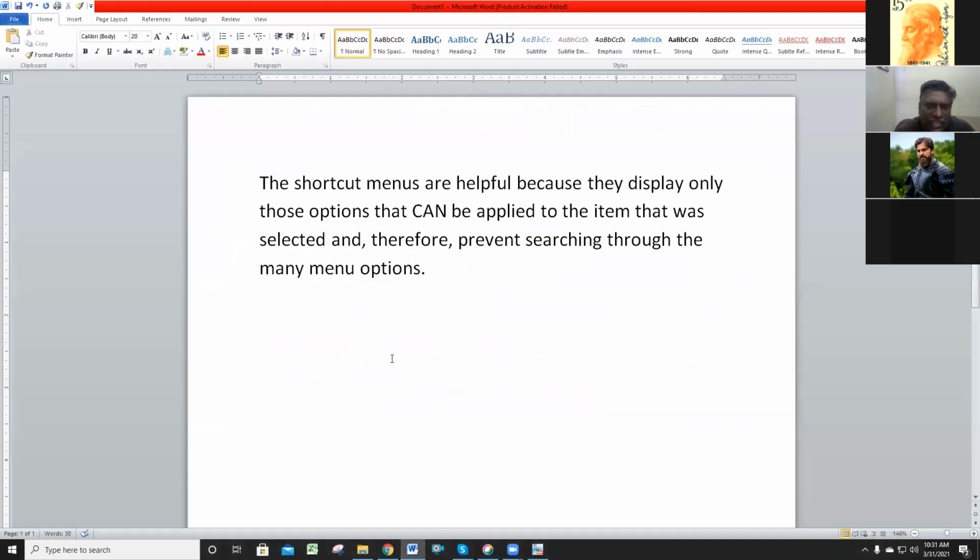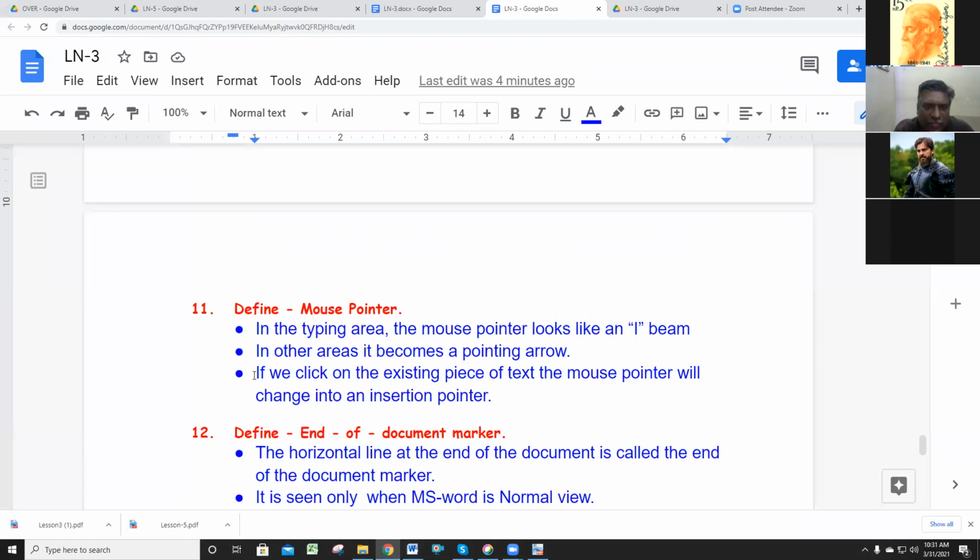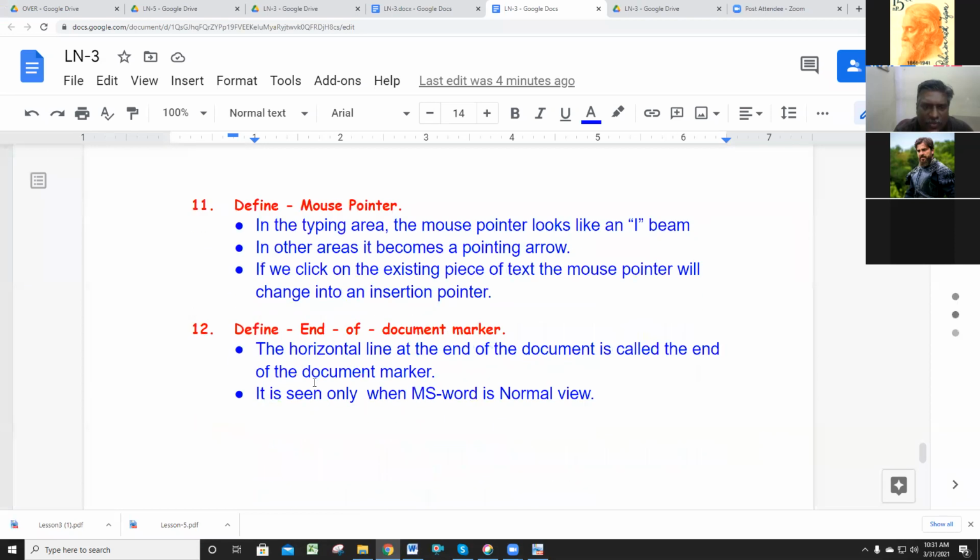Only in the typing area does it look like the I symbol, and outside the typing area, for example in the ribbon, it shows the arrow button. On the left-hand side, also outside the typing area, it shows the arrow button. In the typing area only, the mouse pointer looks like the I symbol. In other areas, it looks like an arrow symbol. So that is added in the point. If we click on an existing piece of text, the mouse pointer automatically changes into the insertion point. So 3 points are added in the mouse pointer.